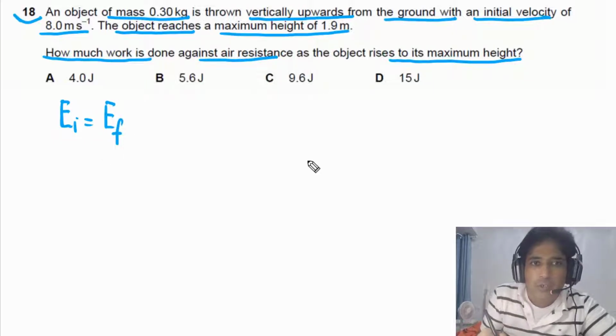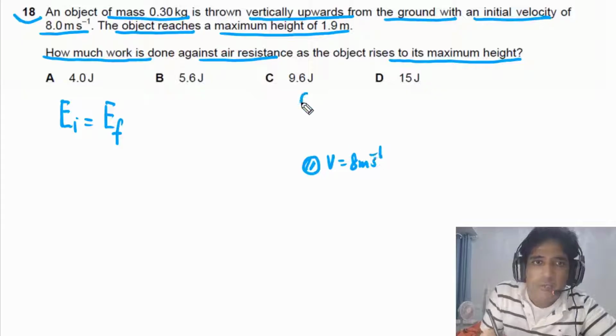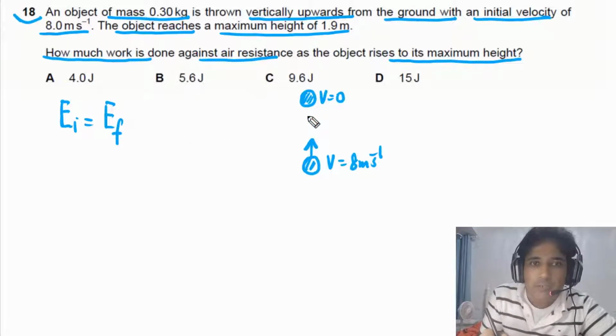Now, if you look at this object, initially it has a speed equal to 8.0 meters per second, and at its maximum height the speed of the object will be 0. So when this object is moving up, it is gaining gravitational potential energy and losing kinetic energy, and it is also doing work against friction.